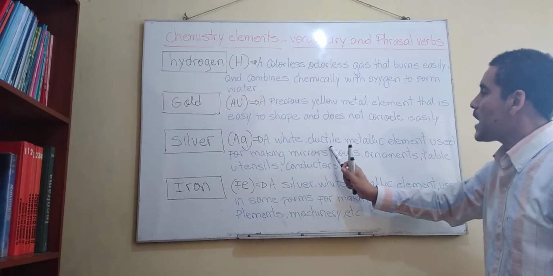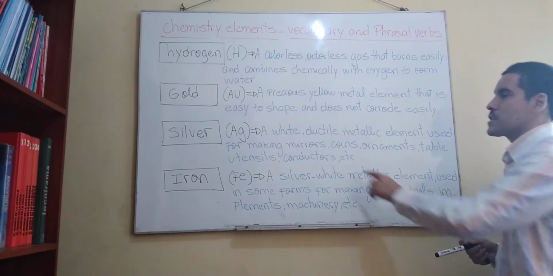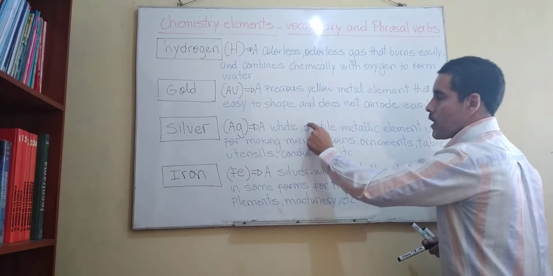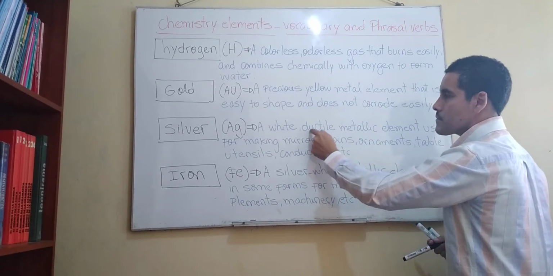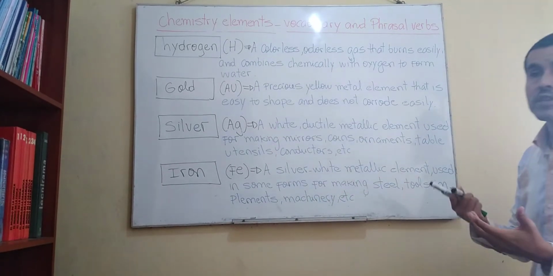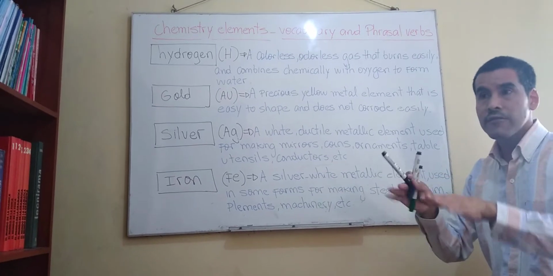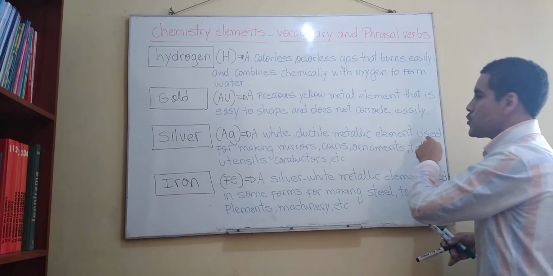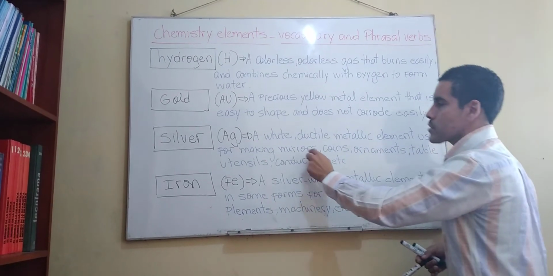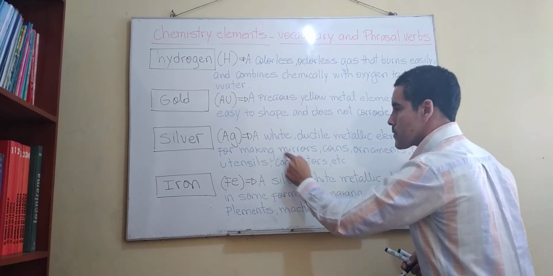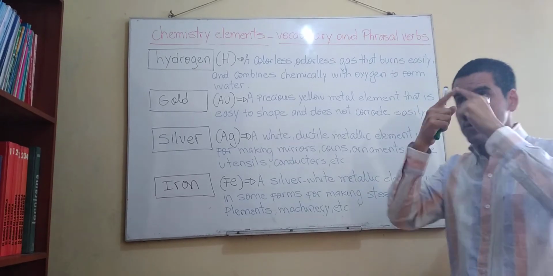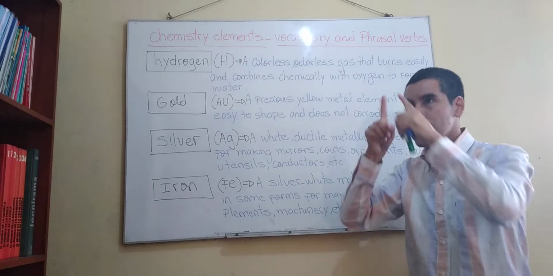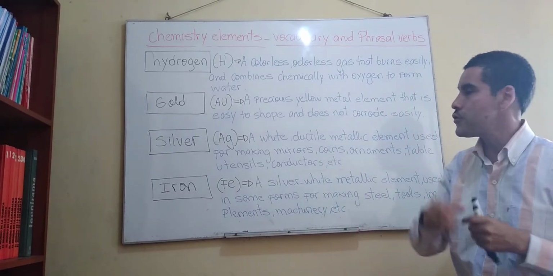So let's check the meaning here. A white ductile metallic element. Ductile. Well, white is the color, no? Ductile, yeah, like in Spanish, no? Flexible, right? Used for making mirrors. Mirrors. When you look at the face, you comb your hair, right? So the mirror, espejo, that's good.